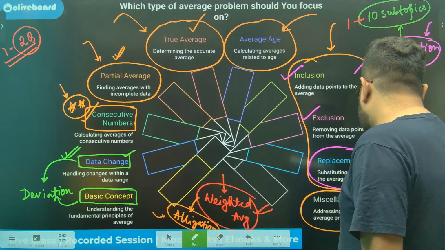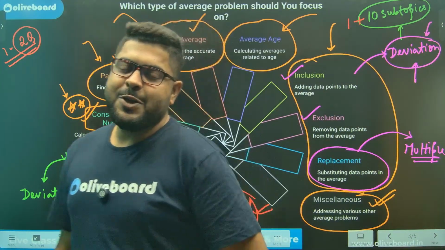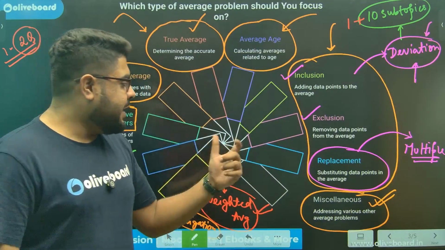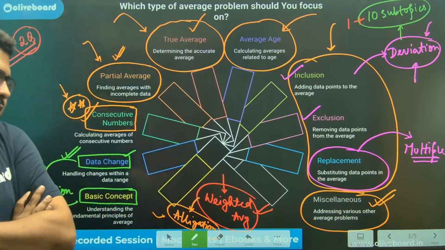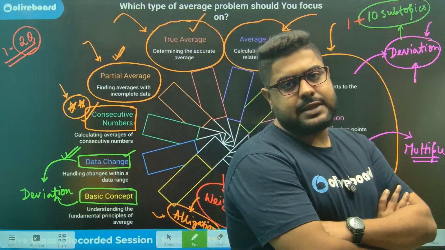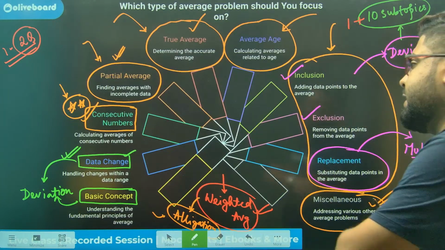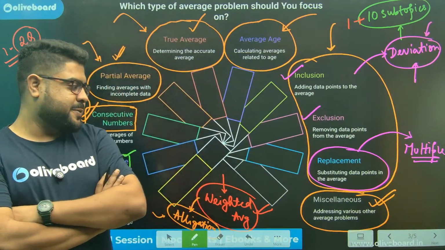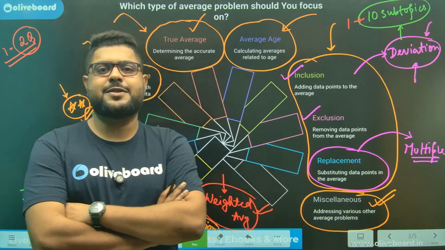Last but not the least is miscellaneous, as average is also one of the chapters which can be combined with all the other chapters. So please understand there will be miscellaneous types over here as well. Here there is a very big chance that you may get into a tricky situation. The biggest misconception, let me spell it out. I have seen, in the time, speed and distance chapter, average speed.